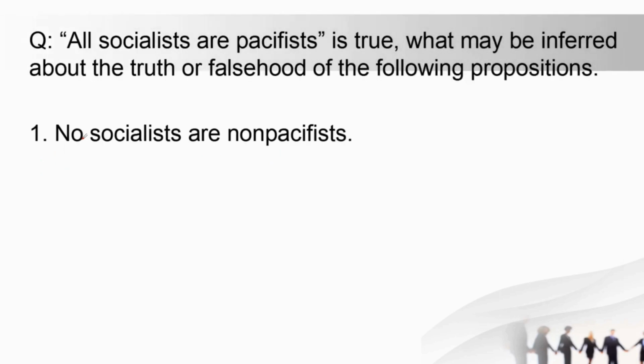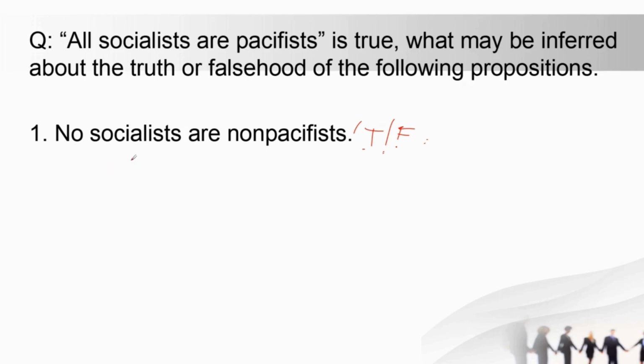Next case में what you have to do is the truth and falsity is already given, ठीक है. So it is already given that all socialists are pacifist is true. Now what we have to do is, this is the question. Now we have to infer about the truth or falsity of the following proposition. So we have to find whether this particular proposition is true or false. And how can we do that? So to do that, first we have to write.